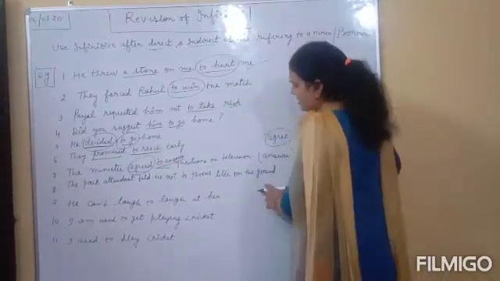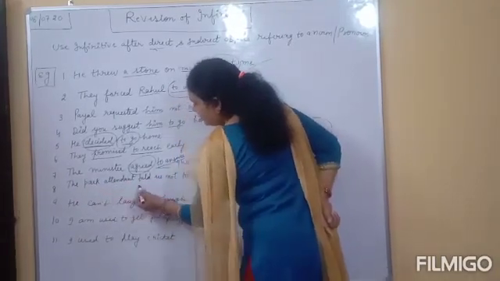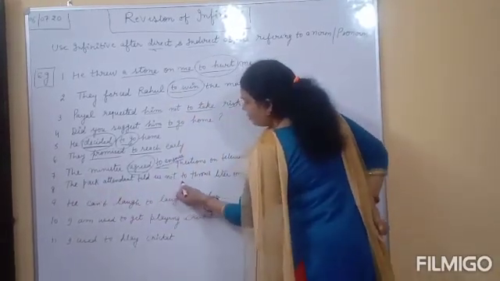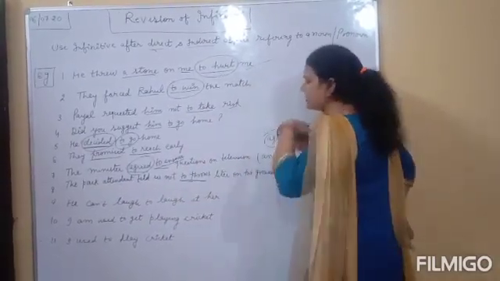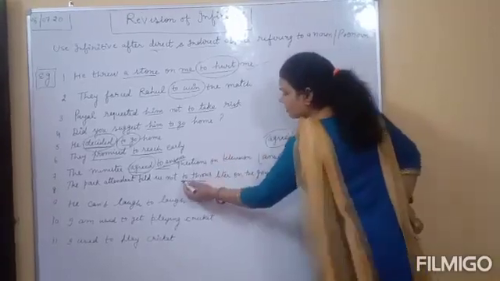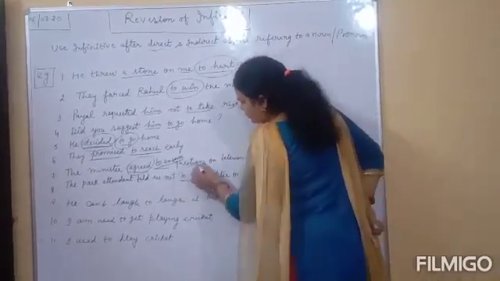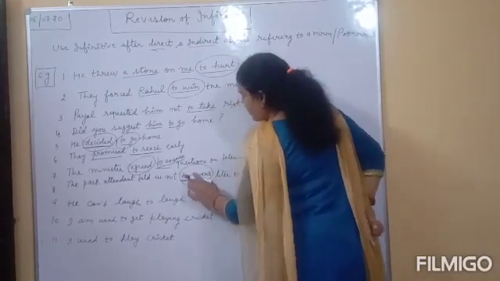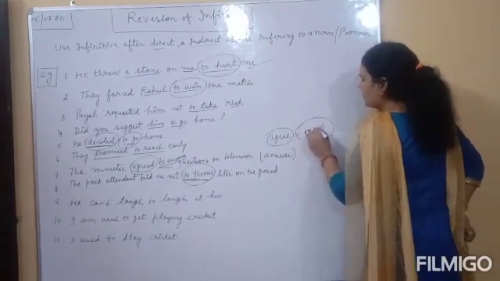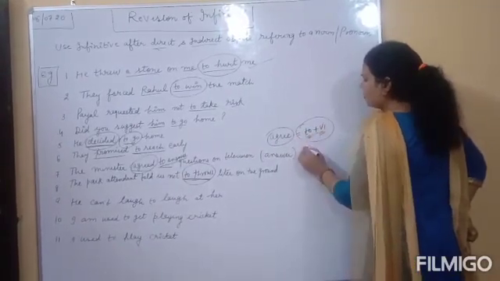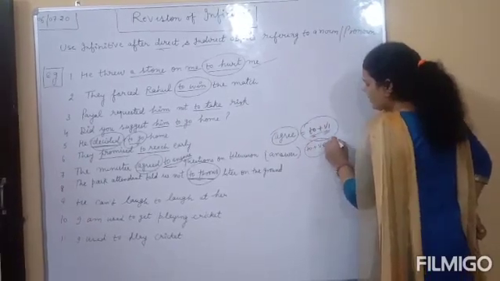Clear? In the next sentence, the park attendant told us not to throw. Read this expression very carefully. To throws litter on the ground. Dear students, infinitive is what? Preposition to and after that first form of the verb. Not the fifth form of the verb. That will be incorrect.